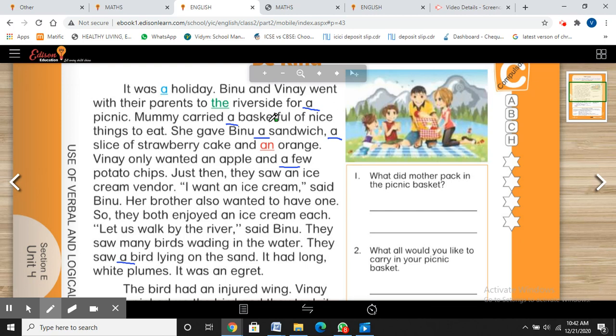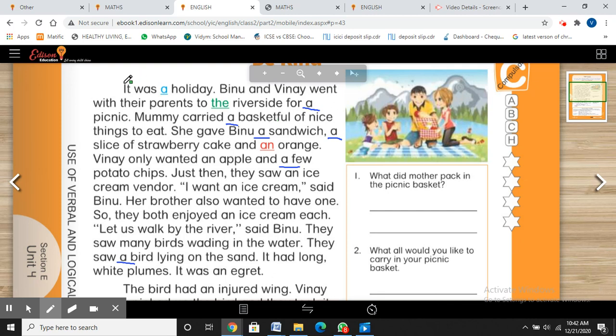She gave Binu a sandwich, a slice of strawberry cake, and an orange. Binu only wanted an apple and a few potato chips. Just then they saw an ice cream vendor. I want an ice cream, said Binu. Her brother also wanted to have one, so they both enjoyed an ice cream each.